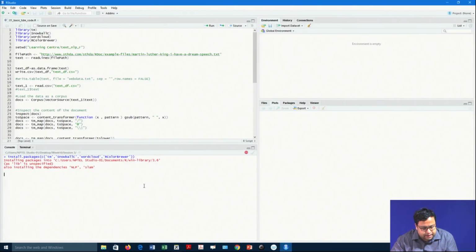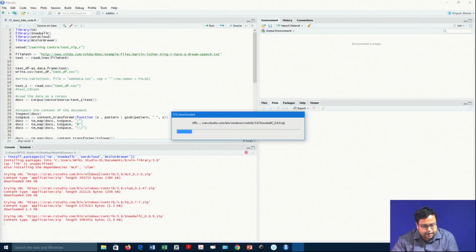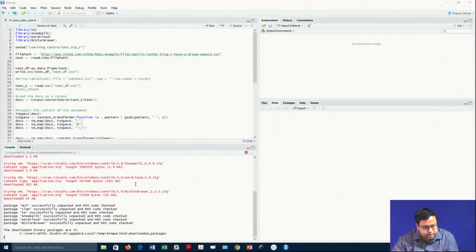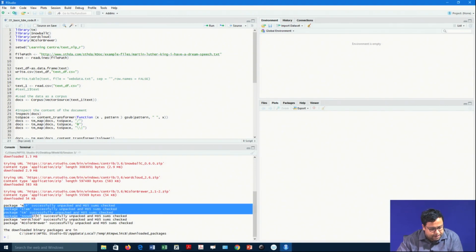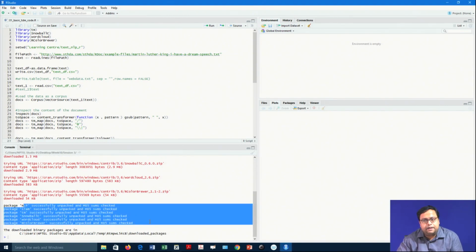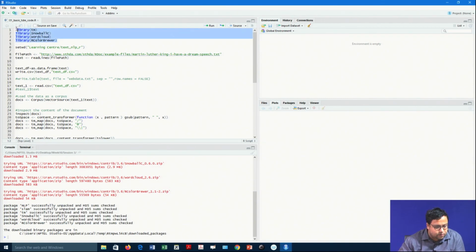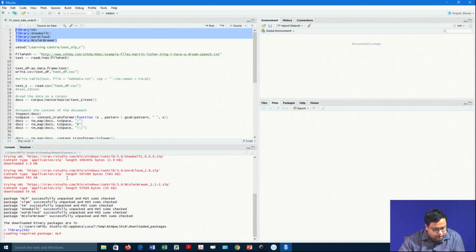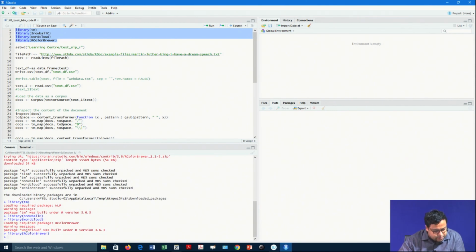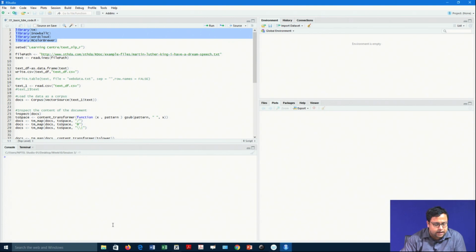The TM library is the classic library that we will be using, and it has dependencies called NLP and SLAM. It has downloaded those, and the other ones have also been downloaded. If I now call these 4 libraries together, they will work. Some say they were built under 3.6.3. So you have to check whether your R version is compatible, but a warning means it is okay, we can go ahead.